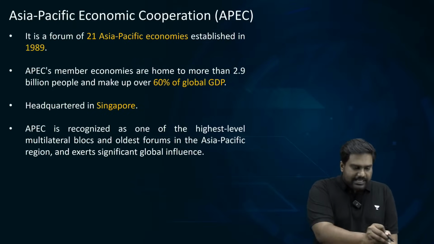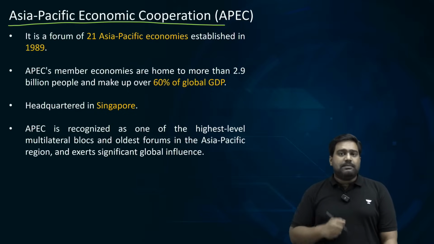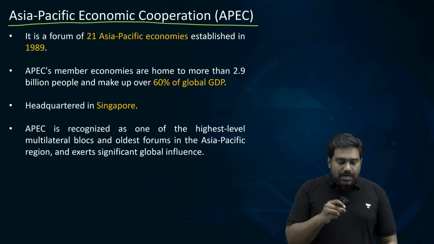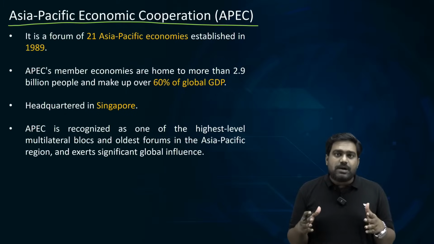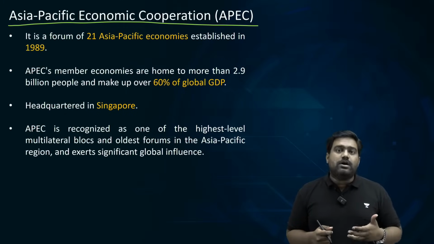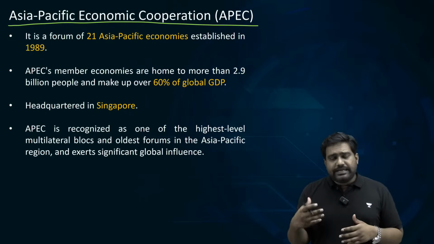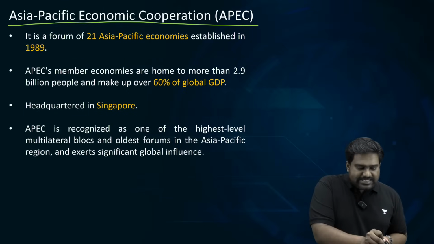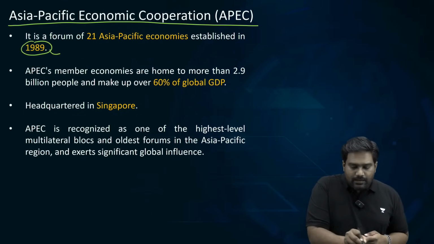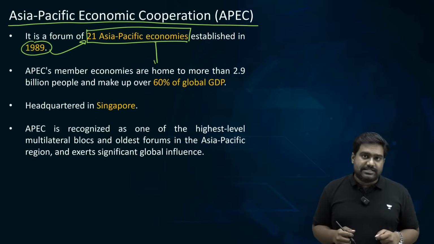So what is APEC? Let's look at some basic facts which might be needed for the exam. Asia-Pacific Economic Cooperation, as the name itself tells you, is focused on the Asia-Pacific region. It brings together some of the major economies of Southeast Asia, East Asia, and a few Pacific countries as well. It was established in 1989, and there are 21 major economies which are part of this organization.